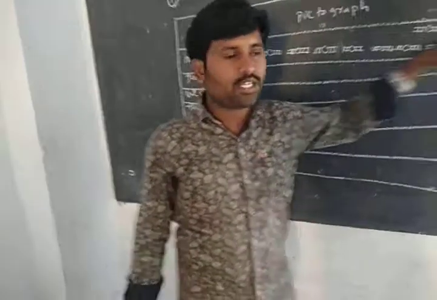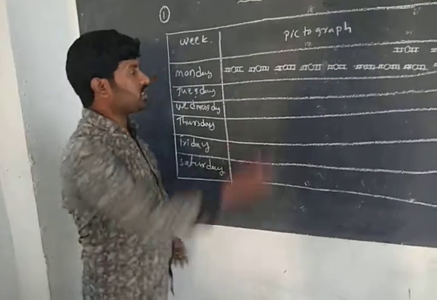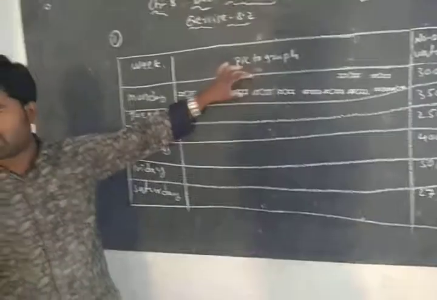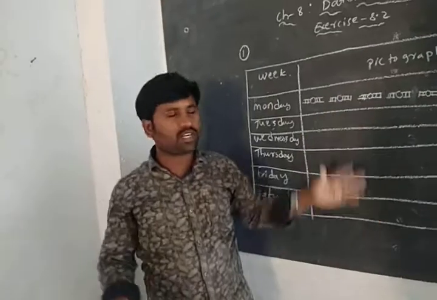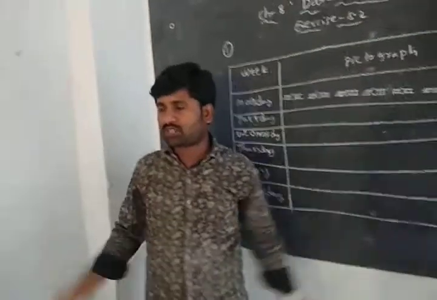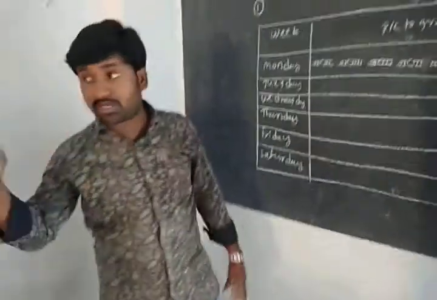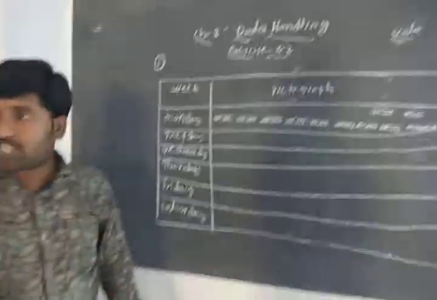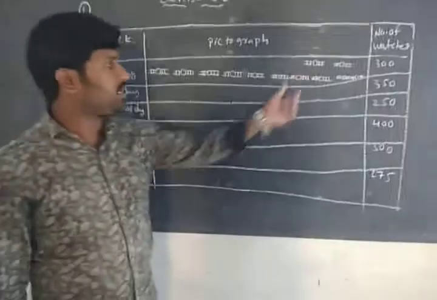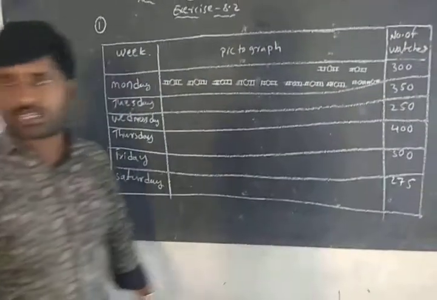So it is not possible to draw the 300 watch symbols like this horizontally. It will take very much space. So that's why, by using a suitable scale, I drew 12 figures like that.